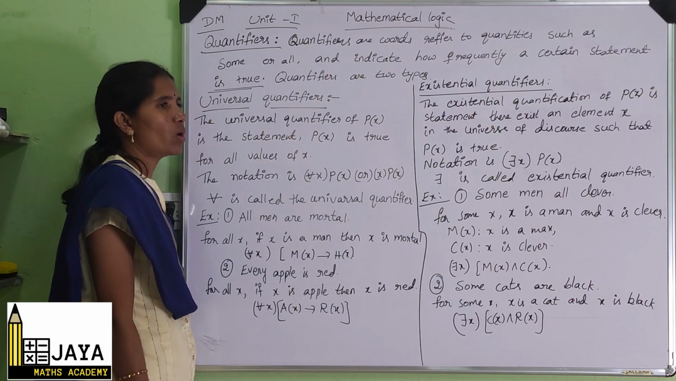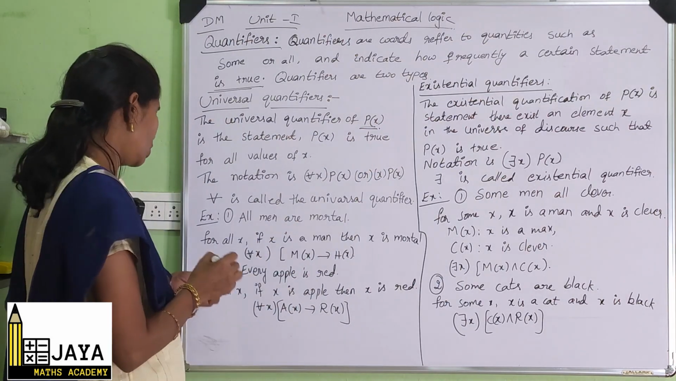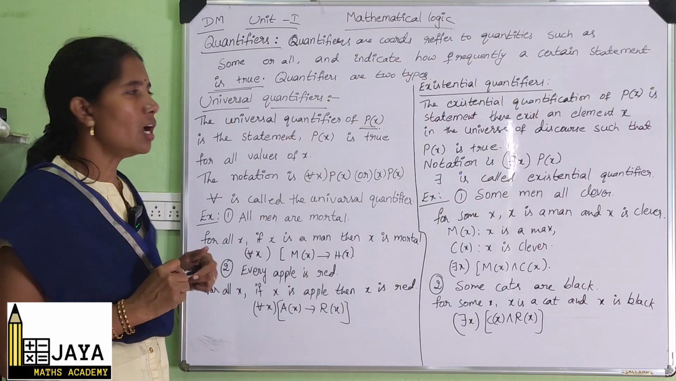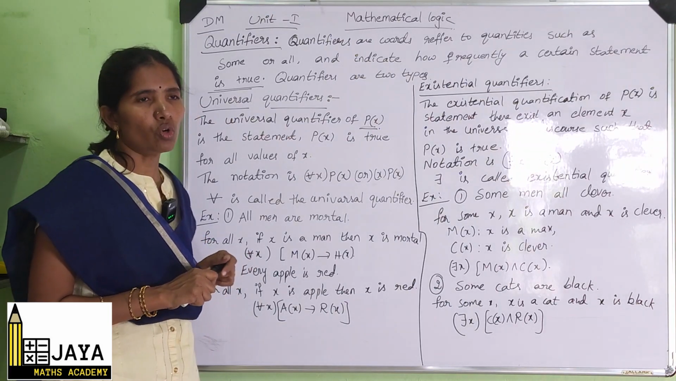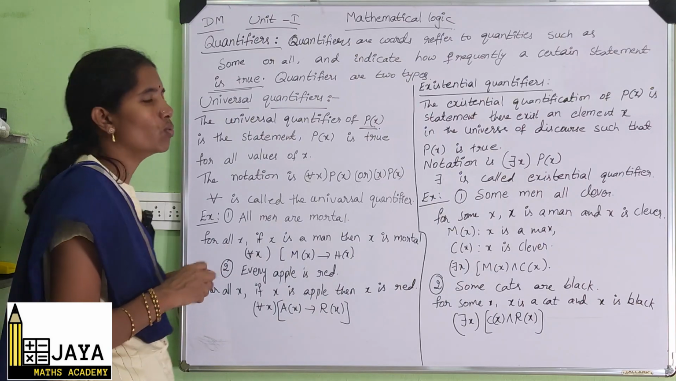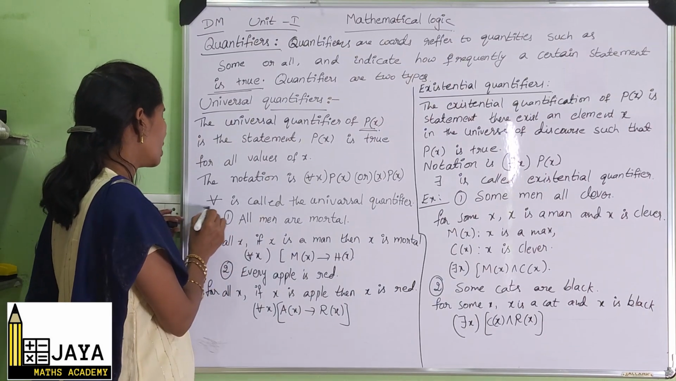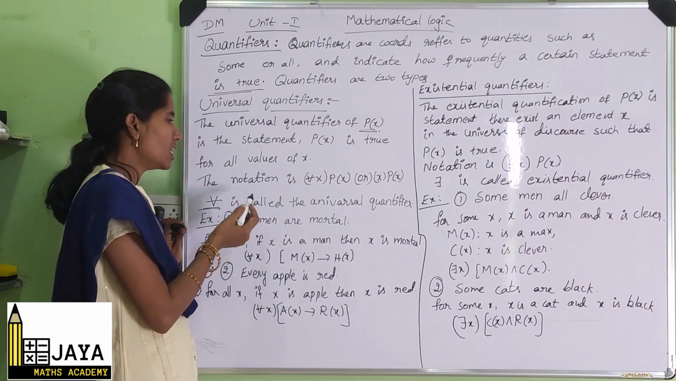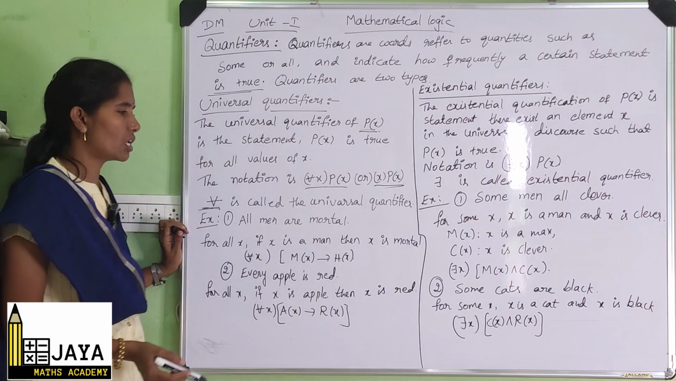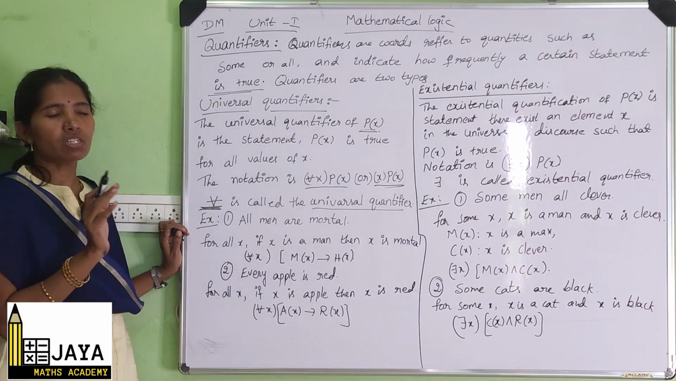A universal quantifier is where P of x is a statement, and P of x is true for all x in the universe of discourse. For all x, for everything, for every, words like that you will see in the universal quantifier. The symbol is ∀, and the notation is ∀x P(x). So the for all symbol is the universal quantifier.